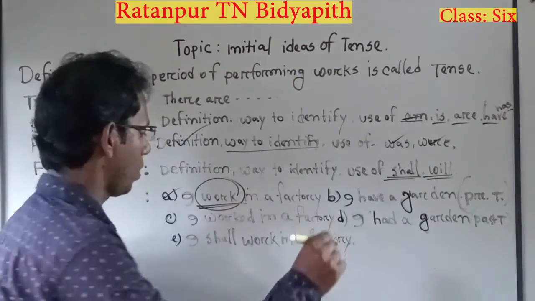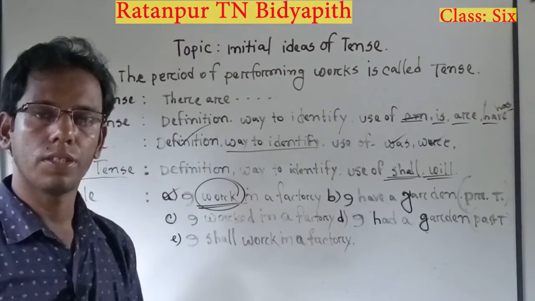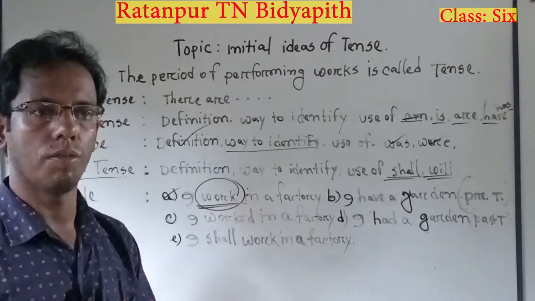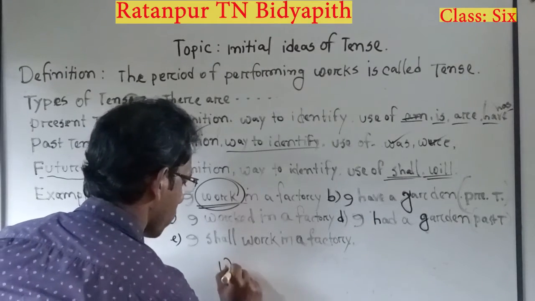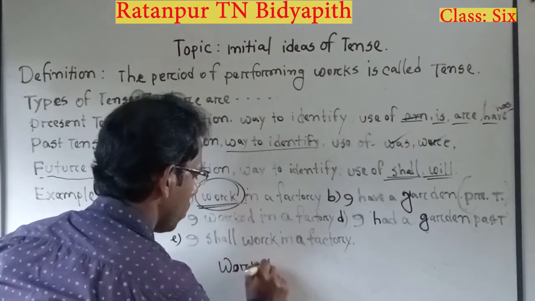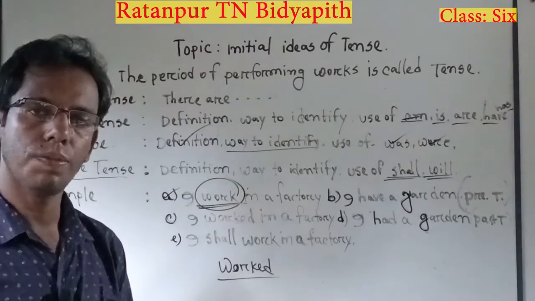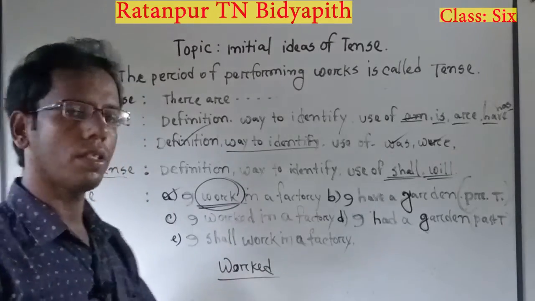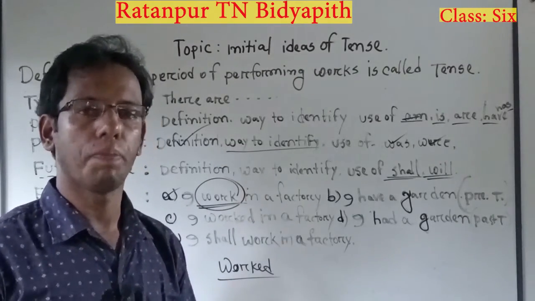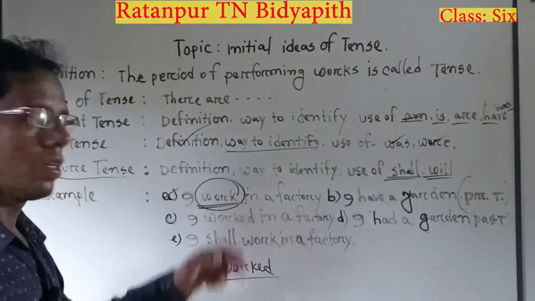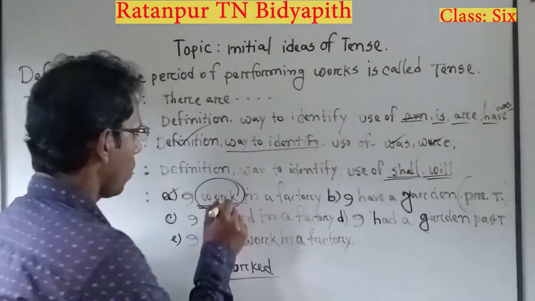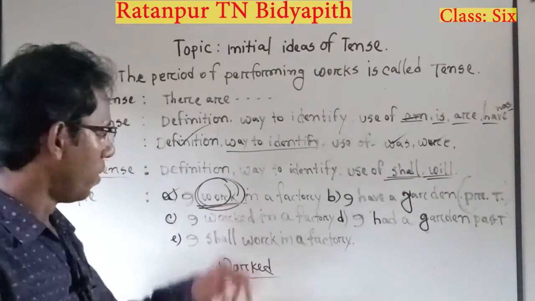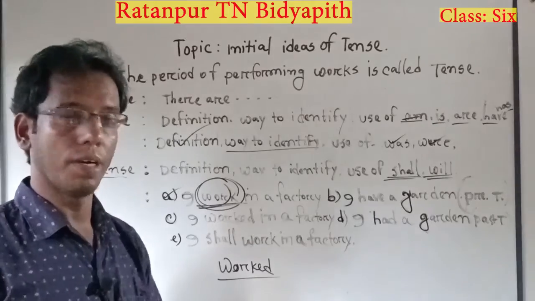But if we want to make this sentence into past tense, then we have to use worked, W-O-R-K-E-D. If we use the past form, worked, then this type of sentence will be considered a sentence of past tense. So here there is work, the main form, the base form of verb. So this is present tense, and it's obvious.